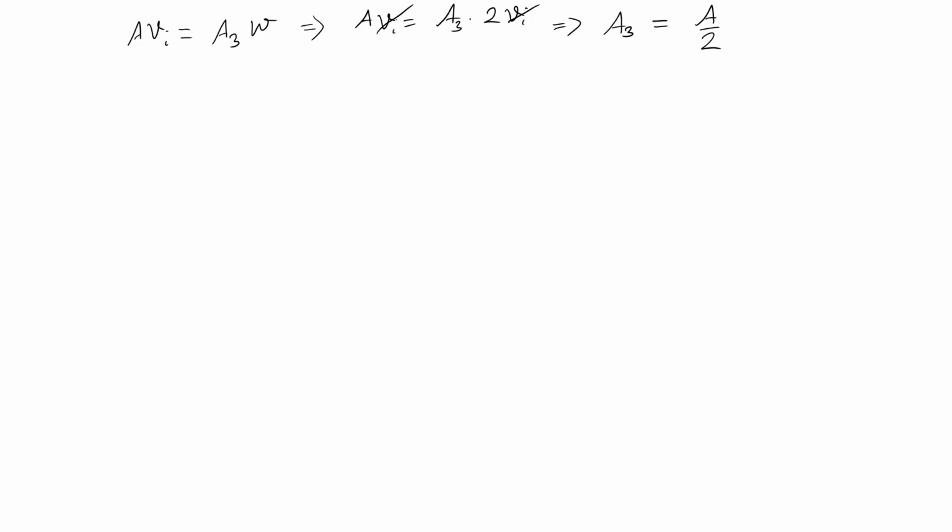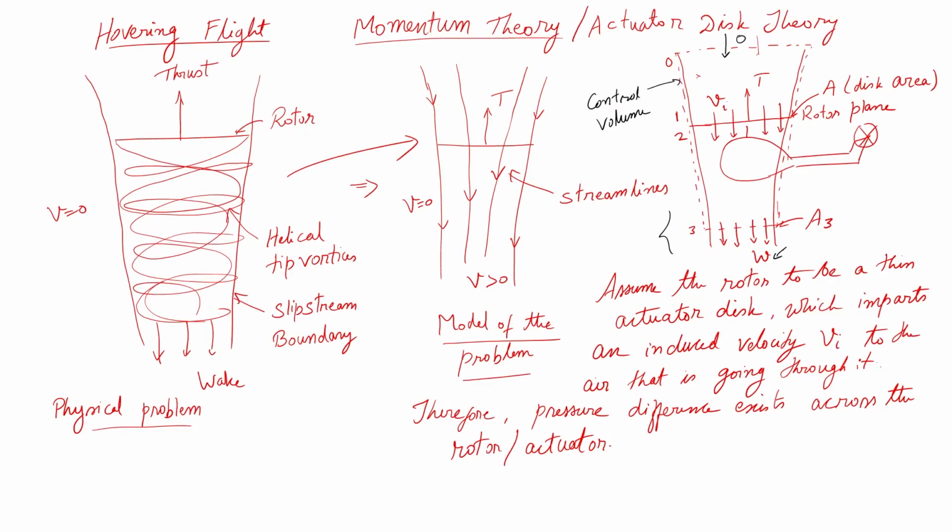Okay, so why do I need to care about this? Well, this allows me to verify this theory by experiments, which means I can put a probe in my rotor wake far downstream and try to measure my wake velocity. If I am outside the boundary of the slipstream, this control volume, what speed am I going to experience? 0, right.